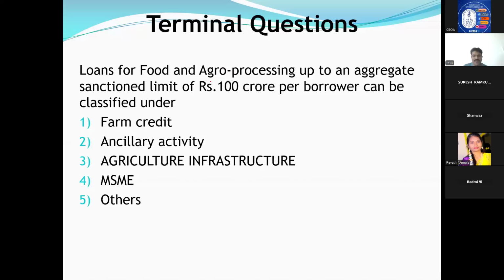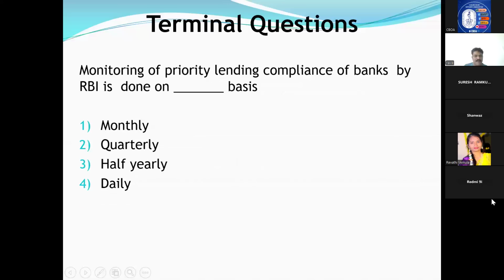Food and agro processing up to aggregate sanction limit of 100 crore per borrower can be classified under food and agro, up to 100 crore. Agriculture is classified into 3 categories: farm credit, infrastructure, ancillary. In which area does it come? Farm credit, ancillary, infrastructure, MSME. Ancillary. Very good. Food and agro comes under ancillary.